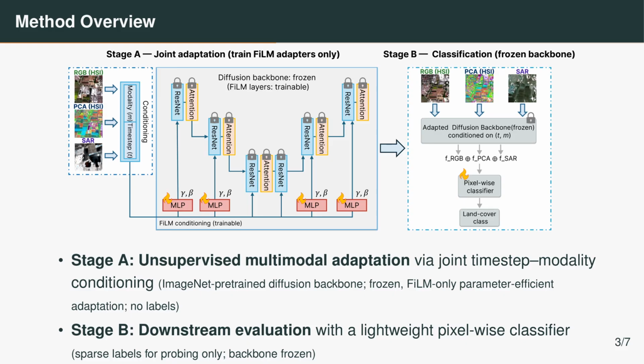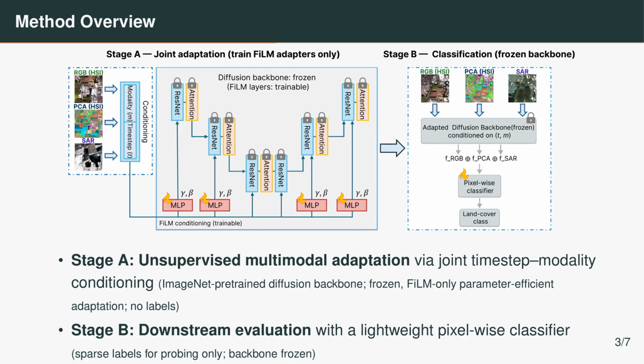This slide shows the UniDiff framework, which has two stages. Stage A is the unsupervised adaptation stage. We start from an ImageNet pre-trained diffusion model and adapt it without labels. In standard diffusion models, the network is conditioned only on the diffusion time step. In UniDiff, we extend the conditioning not only on the time step, but also on the sensor modality, using lightweight thin layers.